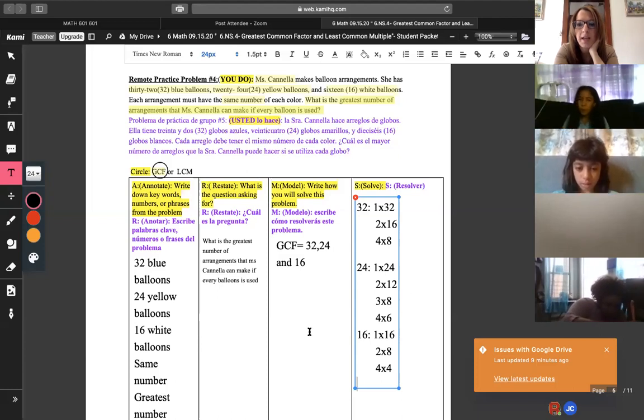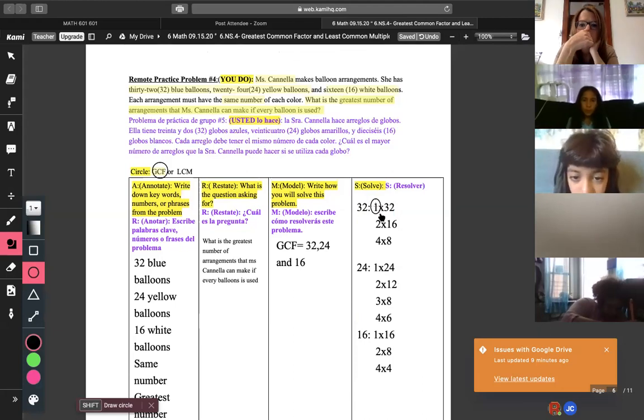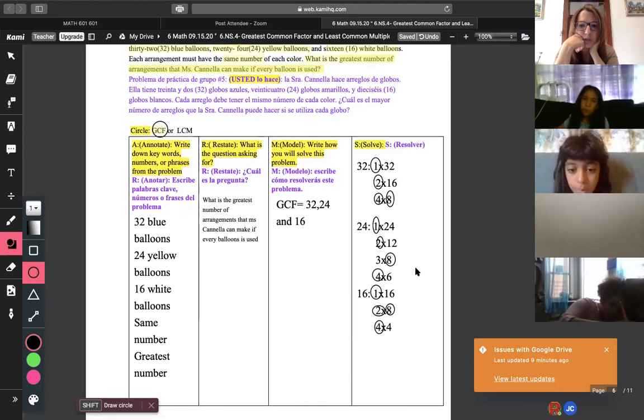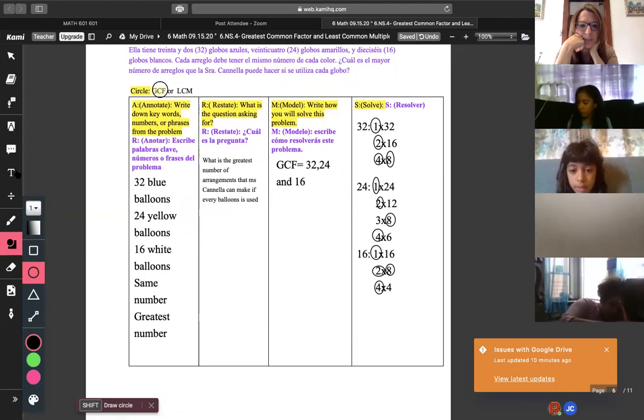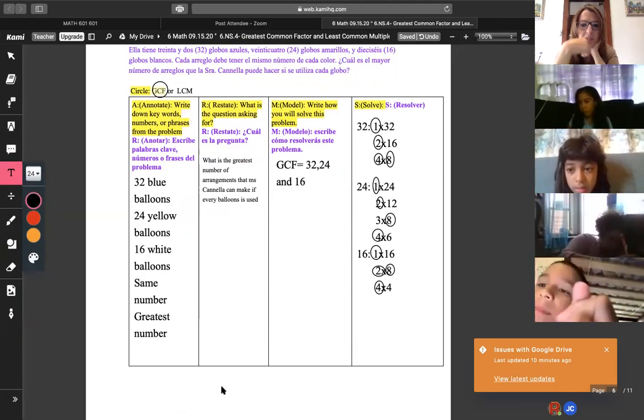Now you're going to circle what they have in common. Do they all share a 1, Adam? They do. Okay. Do they all share a 2? Yes, they do. Good. Do they all share a 4? Yes. Do they all share an 8? Do all 3 numbers have an 8 in it? Yeah. So what is the greatest common factor of 32, 24, and 16? 8. 8, that's the first part. So the GCF is equal to 8.